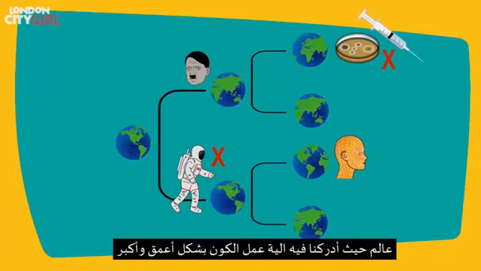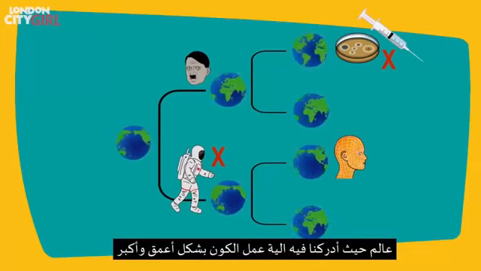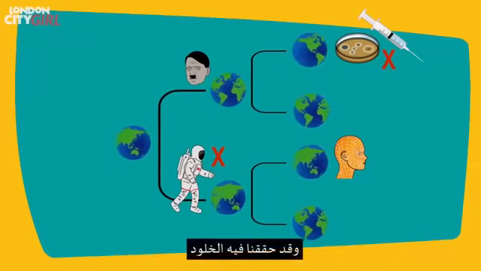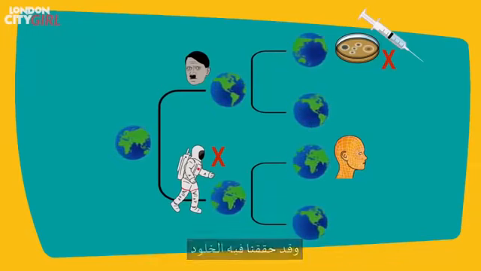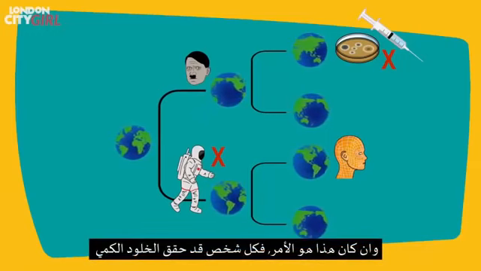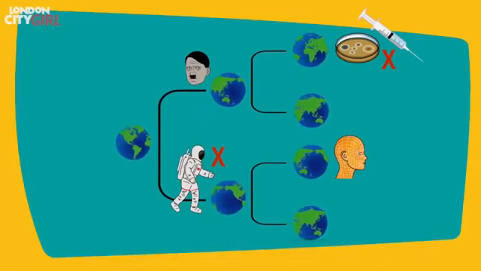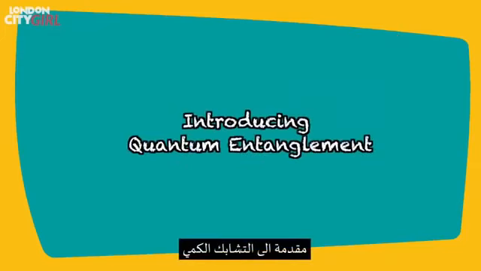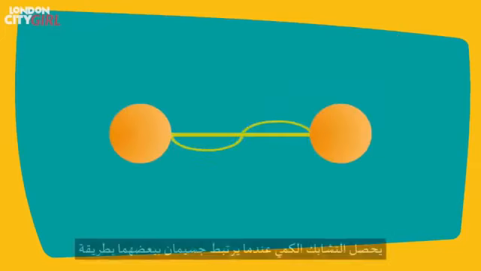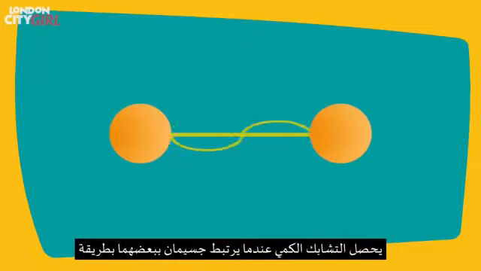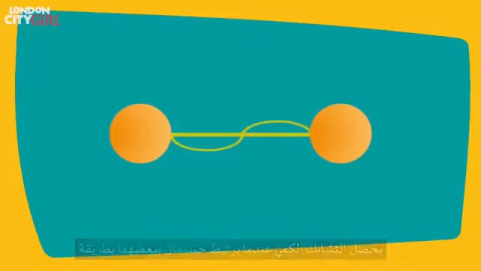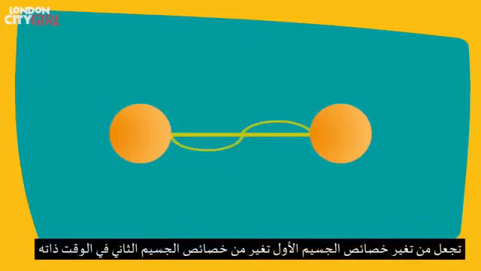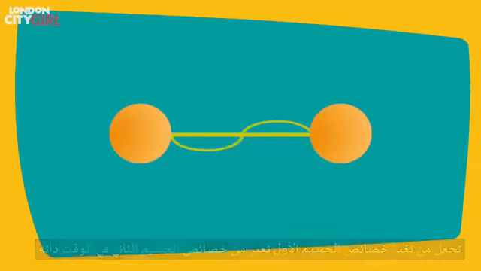But there could theoretically be worlds that are much more advanced than us. A world where we have glimpsed further and deeper into the workings of the universe and have been able to achieve immortality. If that was the case, then every person has achieved quantum immortality in one alternate reality or another. Introducing quantum entanglement.